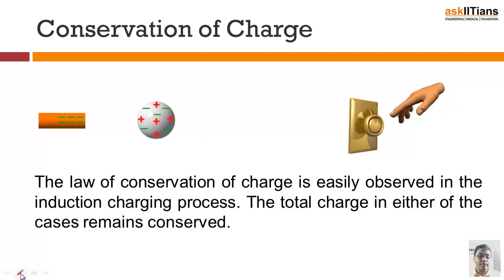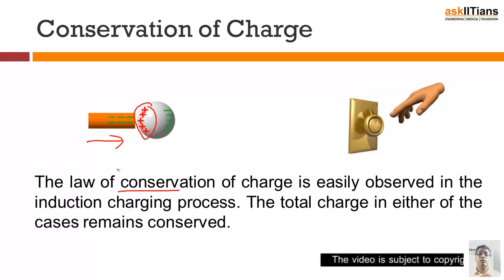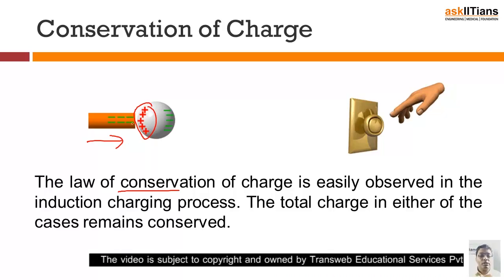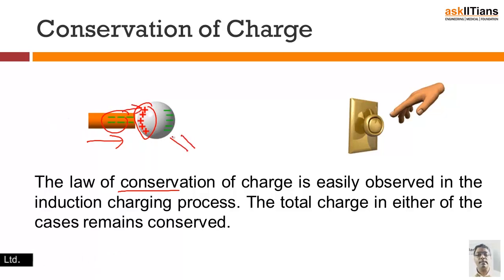So what do we understand by that? According to the law of conservation of charge, it is observed when we talk about induction. For instance, here we have a charged body that is coming close to another uncharged body. So what happens? These are charges that are induced. Induced means the charges weren't there. The charges here are going to induce an opposite charge here. But since this whole object is neutral, an opposite amount of charge is also going to be induced